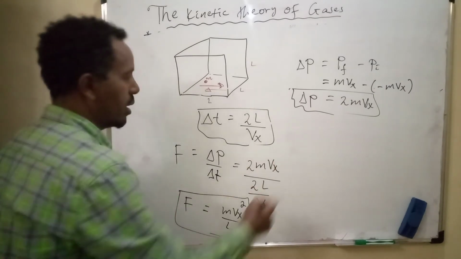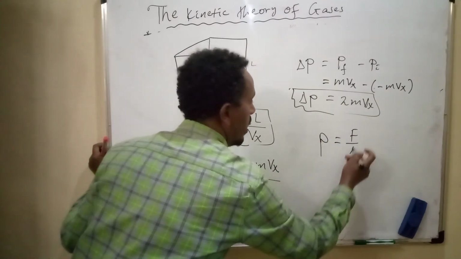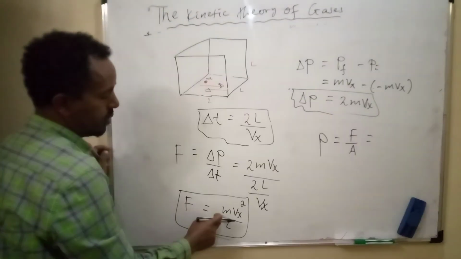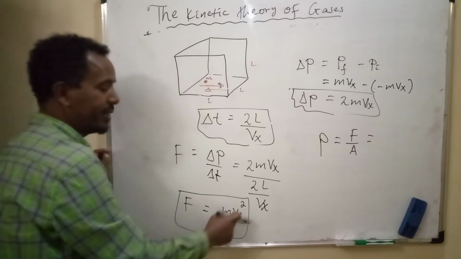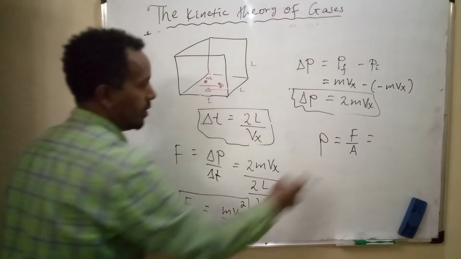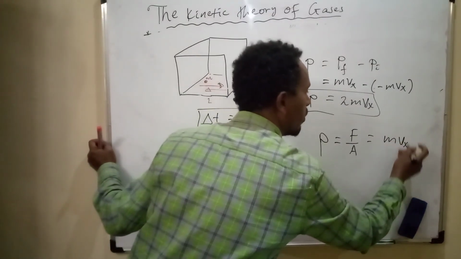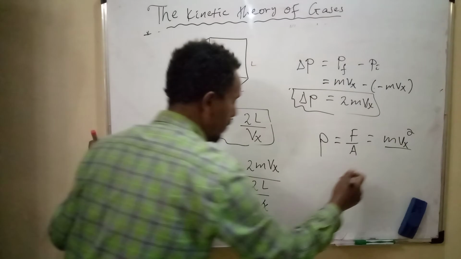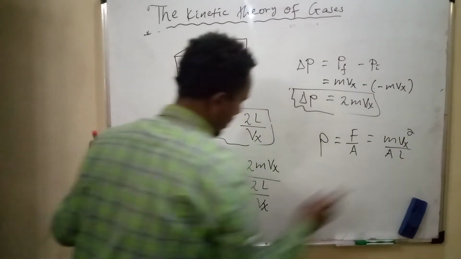But pressure is equal to force over area. Use force mvx^2 over the length of the cube, so pressure is mvx^2 over area times L. Area times L is volume.